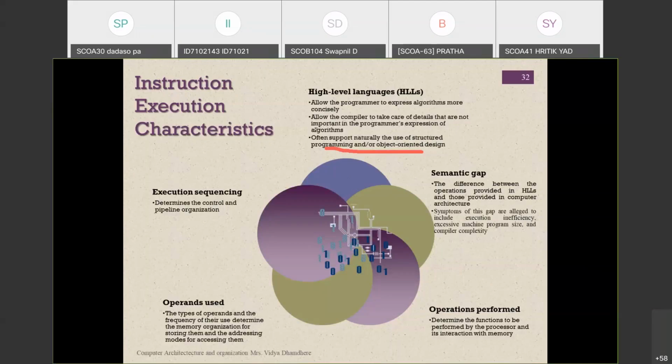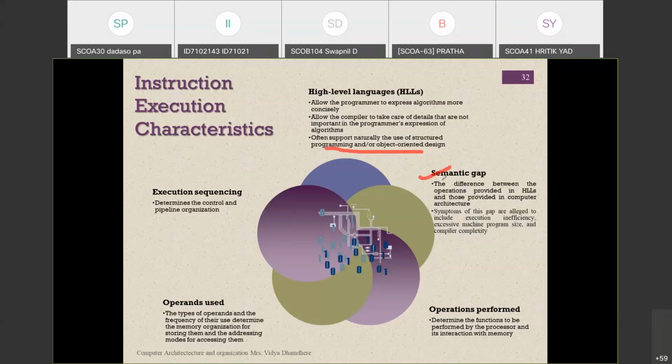Now the next characteristic is the semantic gap. The semantic gap is between the high level programming language and machine language. How this gap is overcome is explained here. This gap is nothing but the difference between the operations provided in the high level language and the operations provided in the computer architecture.